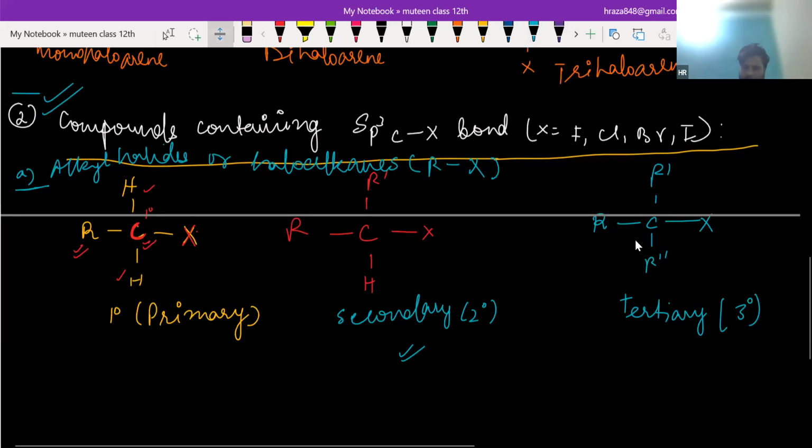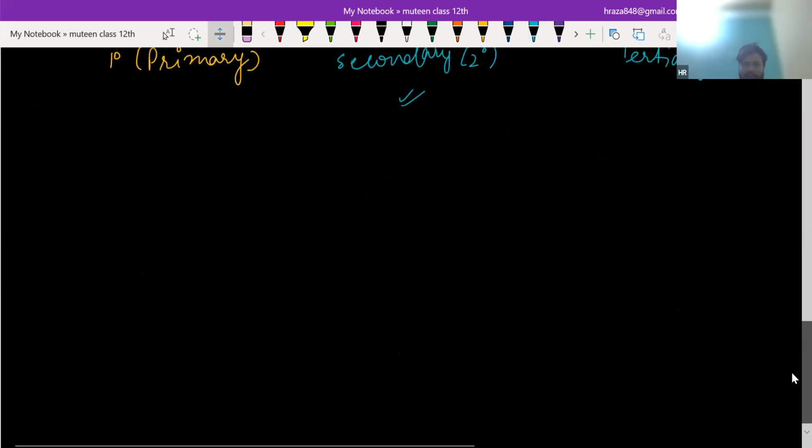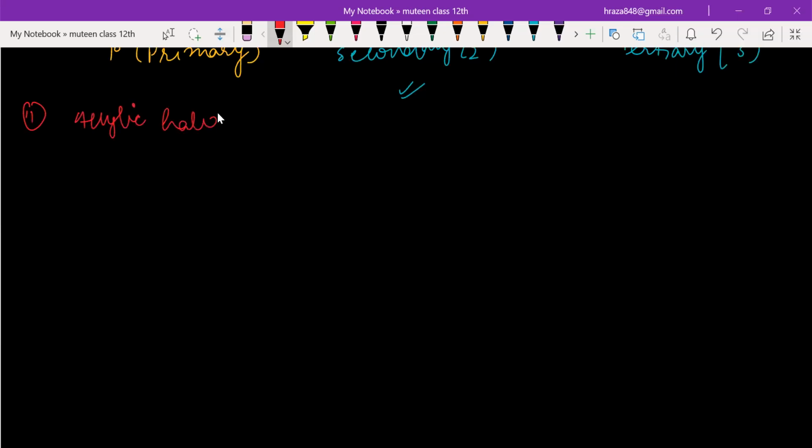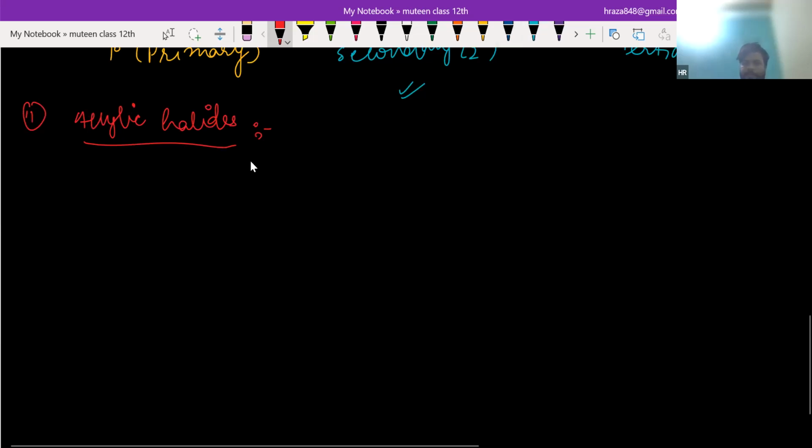Now the second classification is allylic halides. First of all, what is the criteria? The criteria is that the carbon which is attached to X must be sp3 hybridized.